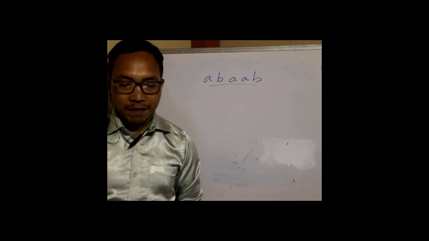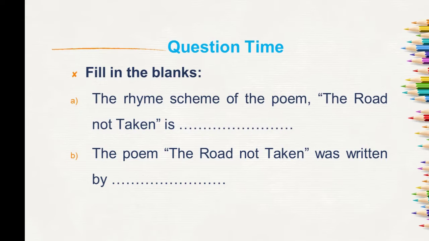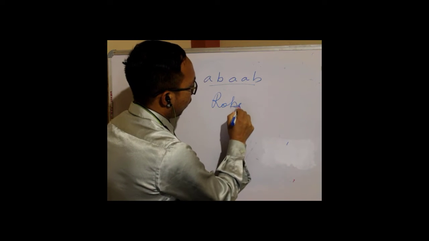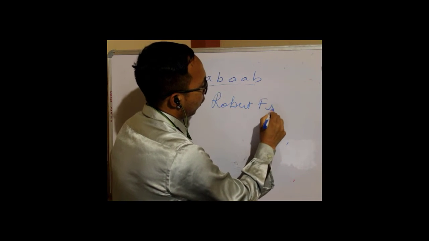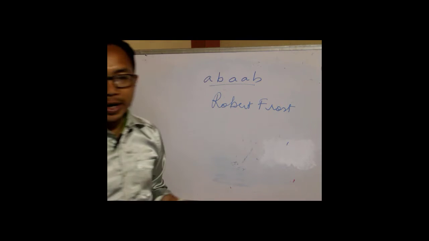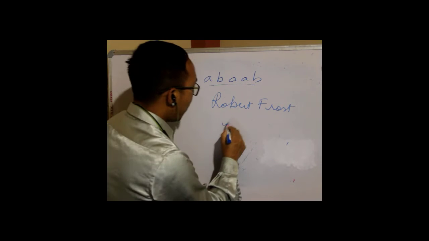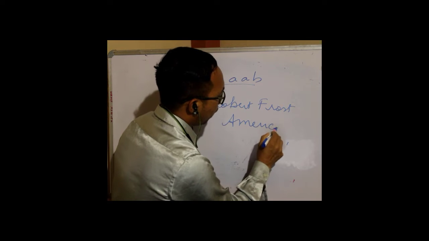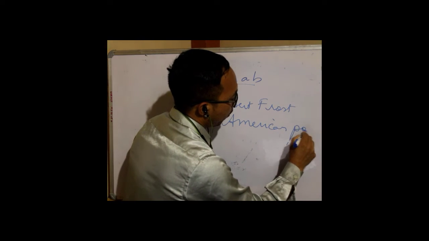And okay, so we have got a question here. The rhyme scheme of the poem The Road Not Taken is A, B, A, B. Okay. The poem The Road Not Taken was written by, can you still remember the name of the poet? Who is he? It is Robert Frost. Okay. He is from where? He is from America. Okay, so he is an American poet.